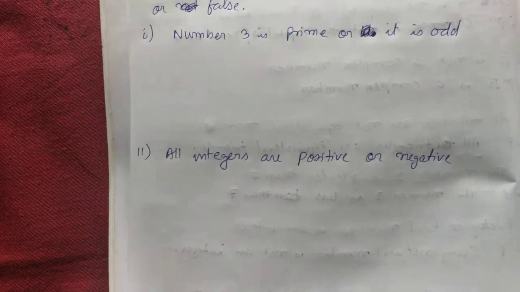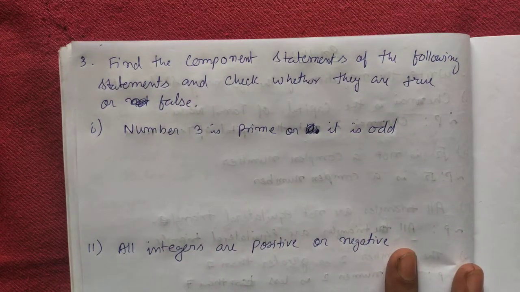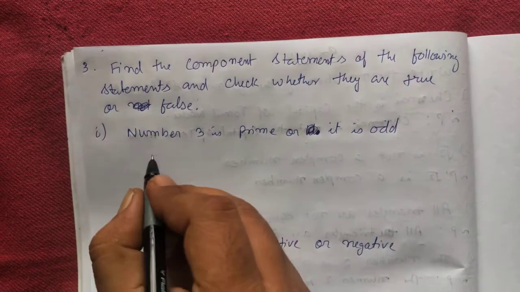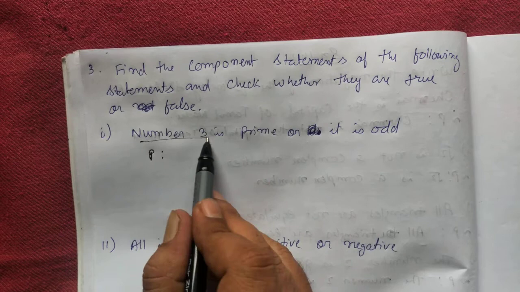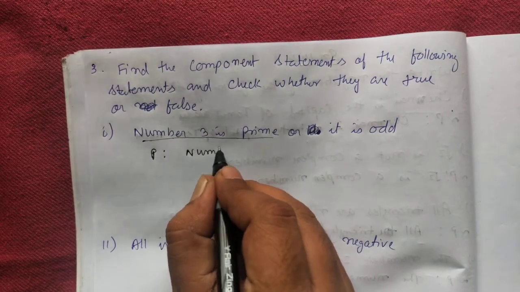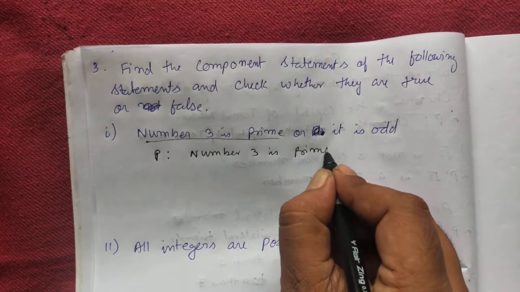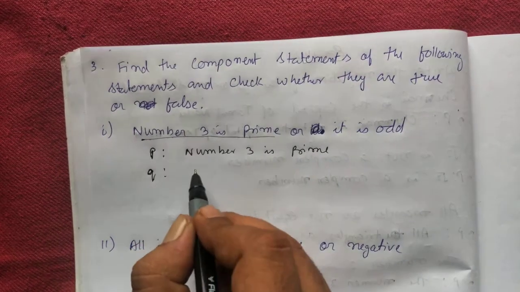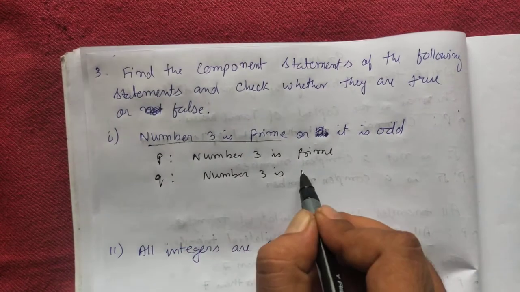Let's do question number 3, the last question of this exercise. Find the component statements of each of the following. So there are two statements. P will be: the number 3 is prime, and Q is: the number 3 is odd.